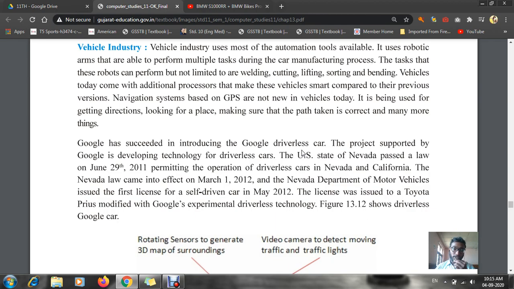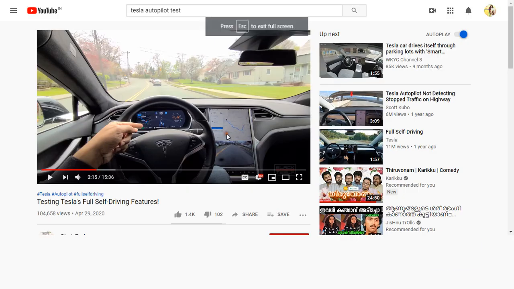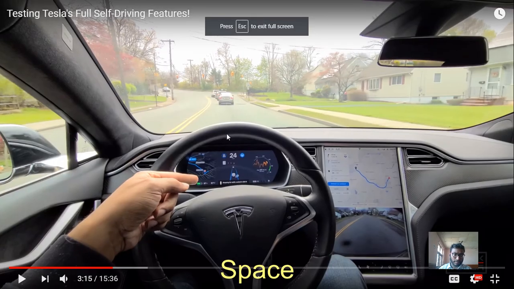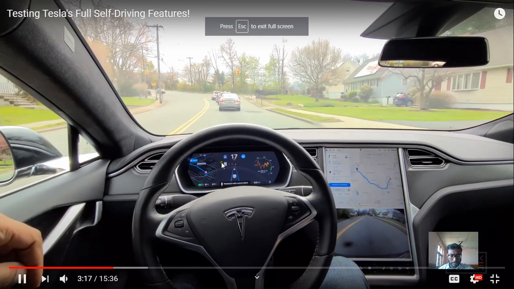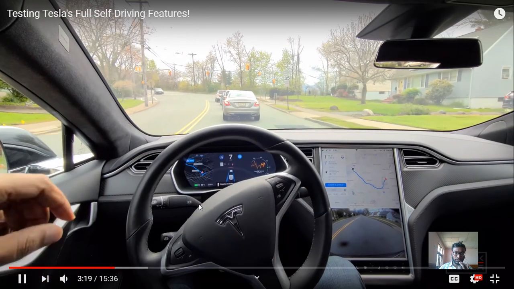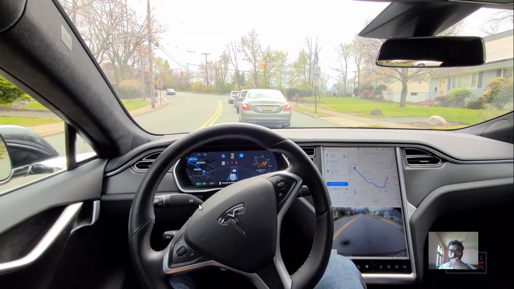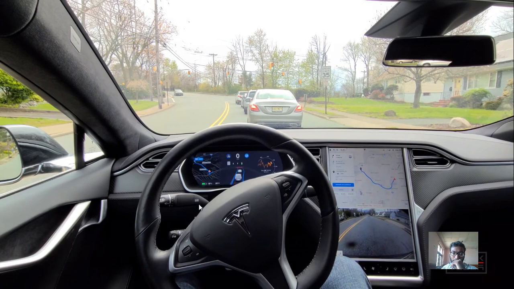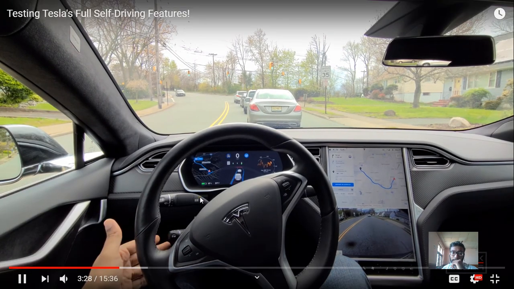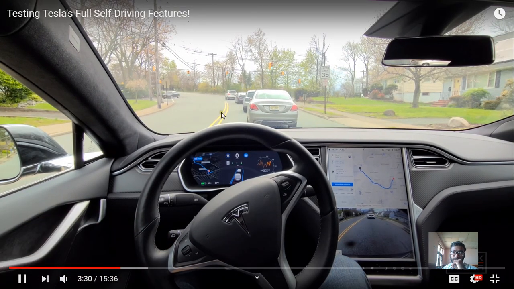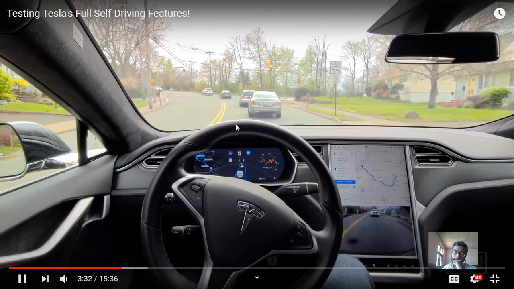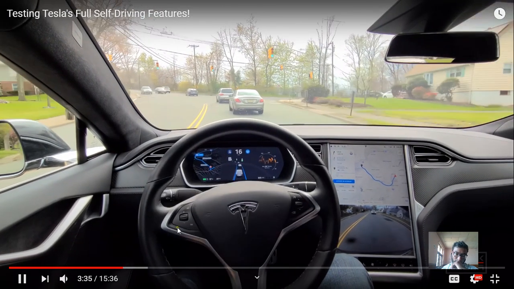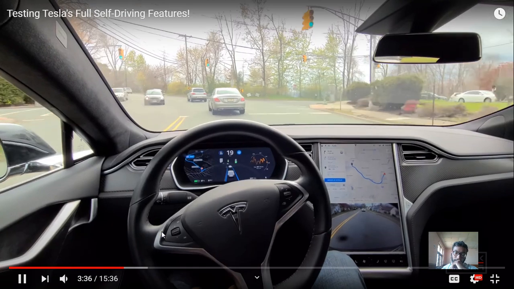Okay, so I can show you an example of that right now. Here you can see a fully automatic self-driving Tesla car. Here the car has asked whether this line has to be followed, so he pressed the OK button below, and permission has been given.